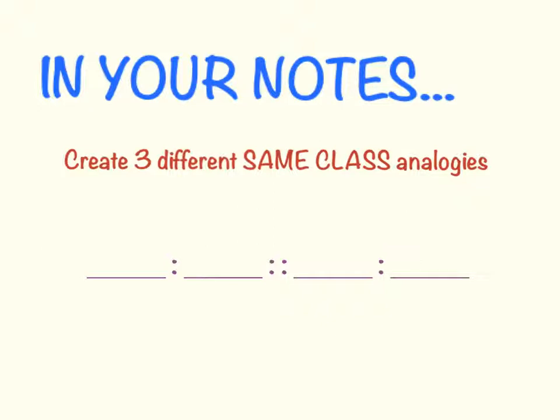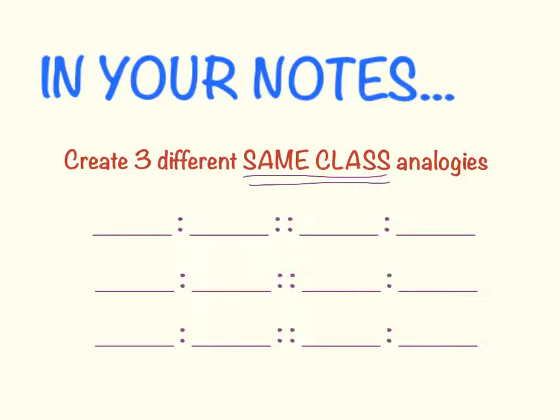Okay, now in your notes, I want you to create three different same class analogies. These three analogies can be on anything that you want them to be on. Just remember they need to be same class analogies. So an example would be if I did books and newspaper.